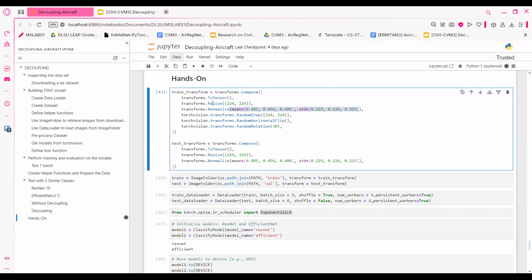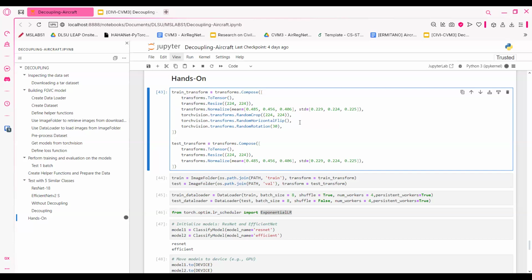So here we have to normalize them para uniform yung data natin. Here I have to resize them. I do random crop, horizontal flip, and so on. Pero pwede ito ibahin. Everyone can experiment on the notebook to their liking lang.